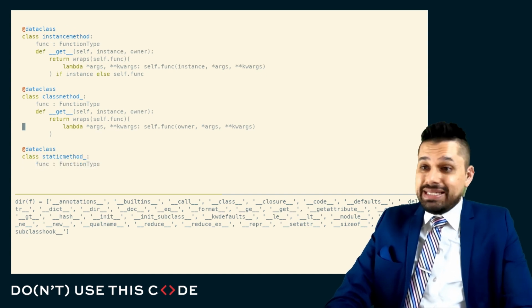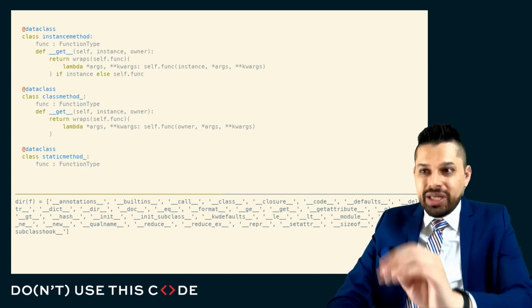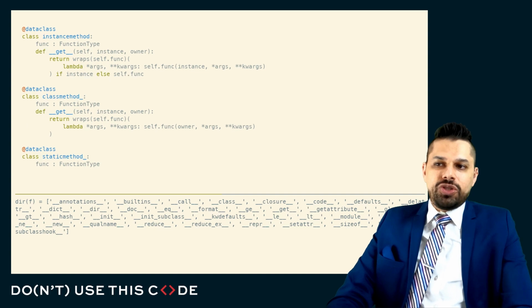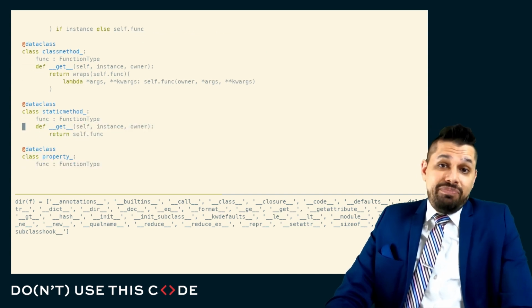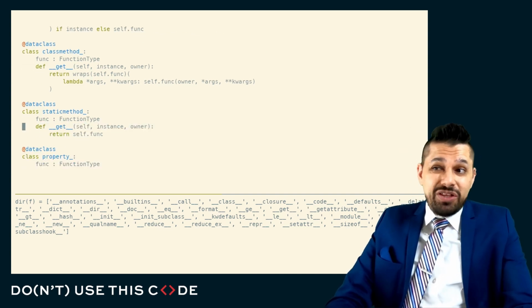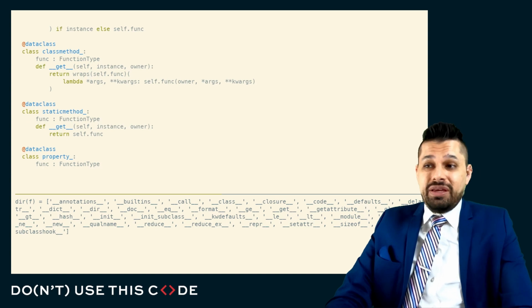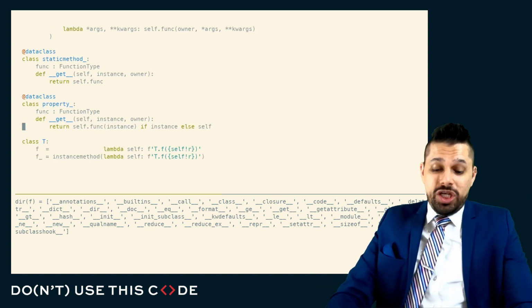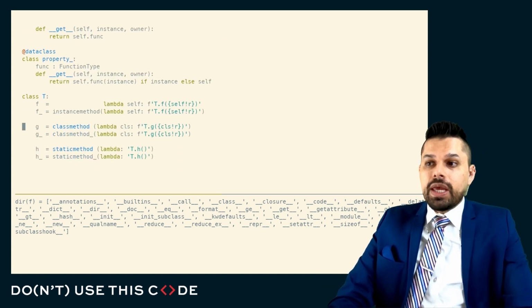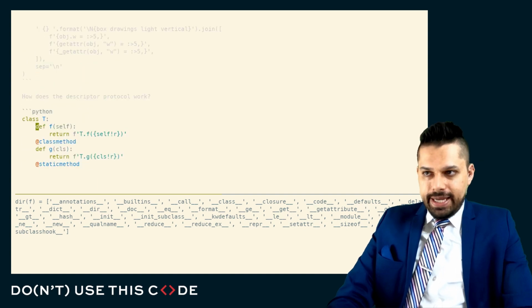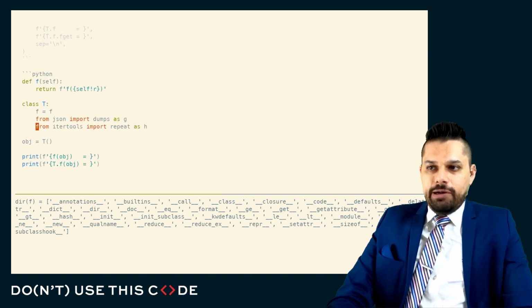Class method is basically a mechanism that says, okay, don't replace that first argument with the instance, replace that first argument with the owner. Static method basically says, just give me back the original function, don't actually do anything magic. And property says, just call the function itself. This is why, in this example, we see a very slight difference between this G and this H.